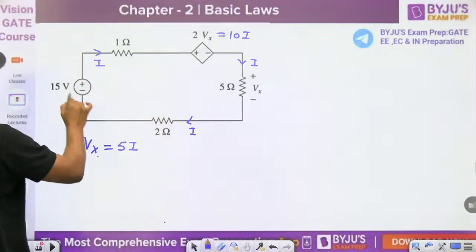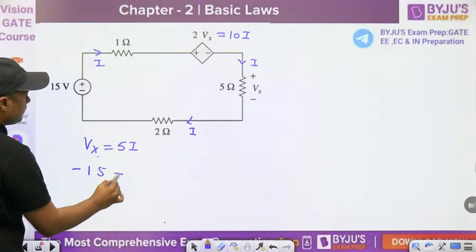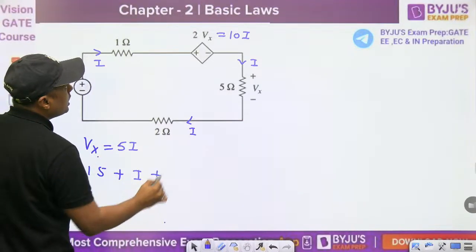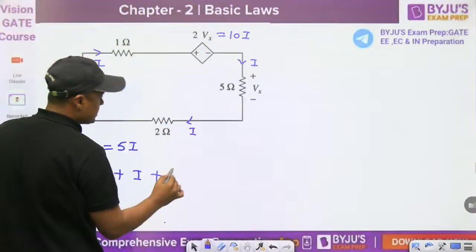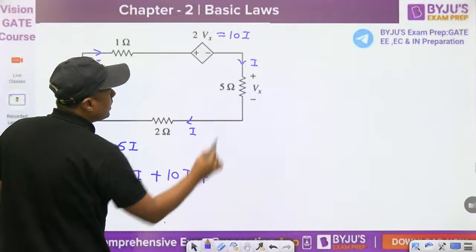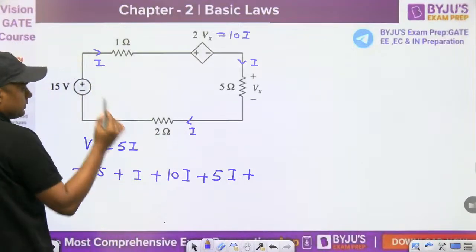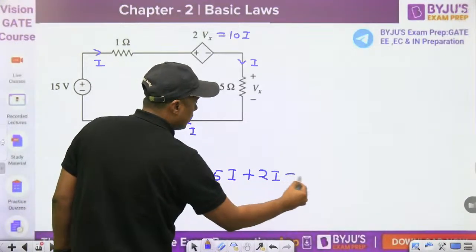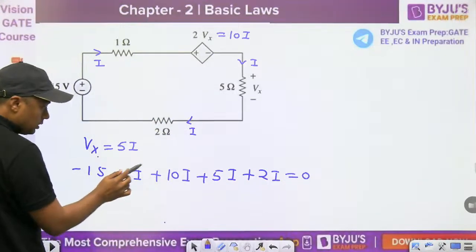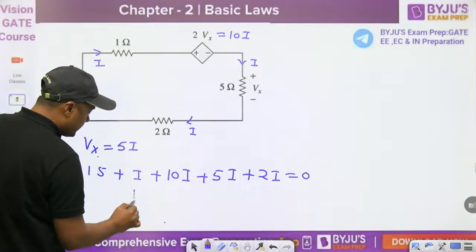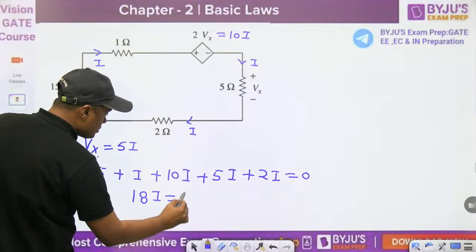Now write down the KVL. This is minus 15 plus 1I plus 10I, plus 5I plus 2I is equal to 0. Now 10 plus 1 is 11, 11 plus 5 is 16, plus 2 is 18I. 18I is equal to 15.